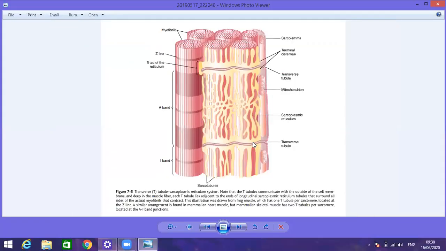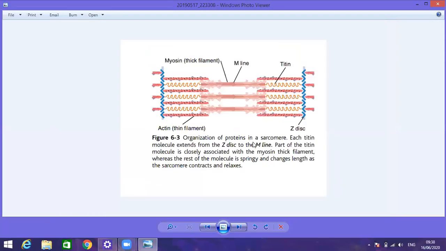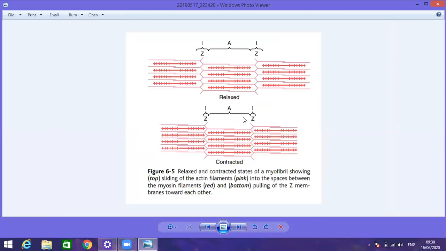What do you mean by sliding theory? You can see here, these are the two conditions of the muscle fiber. What is the sliding theory? This is the relaxed form of the muscle fiber, and this is the contracted form. Here you can see, these are the Z lines. On either side, there is attachment of the actin. And you can see that the myosin filaments are present in the center. And the actin and myosin are present in the interdigitating form.